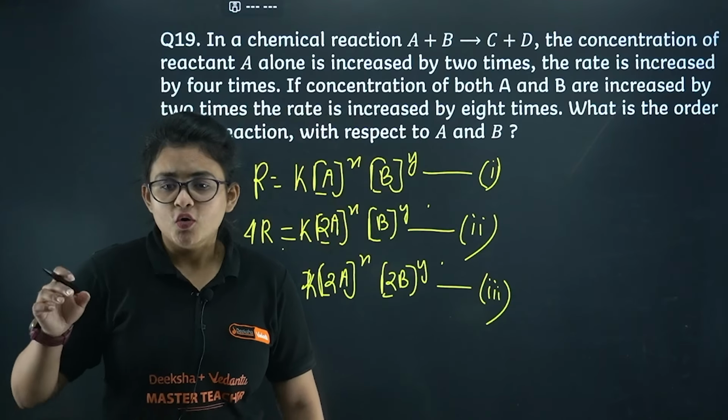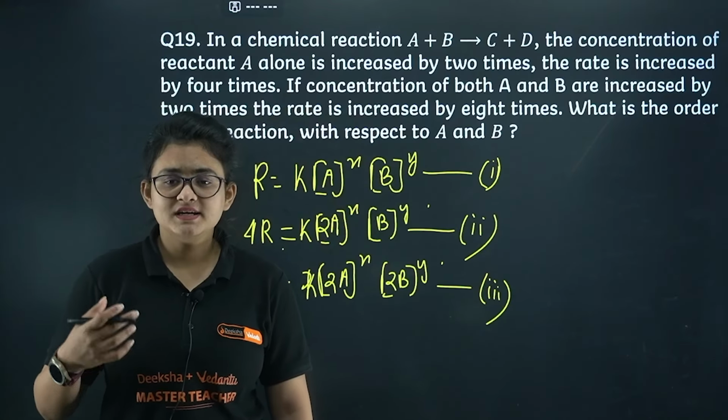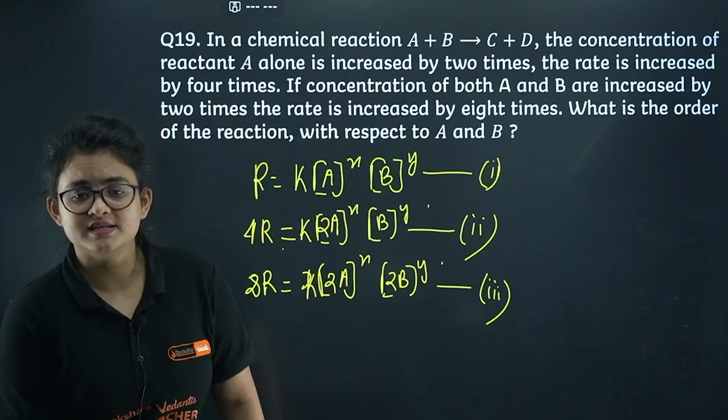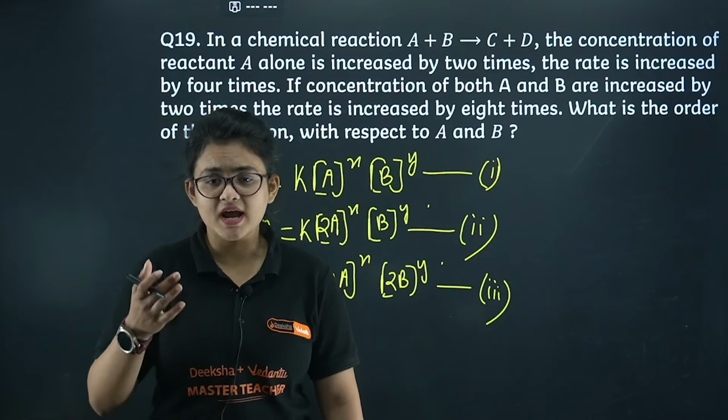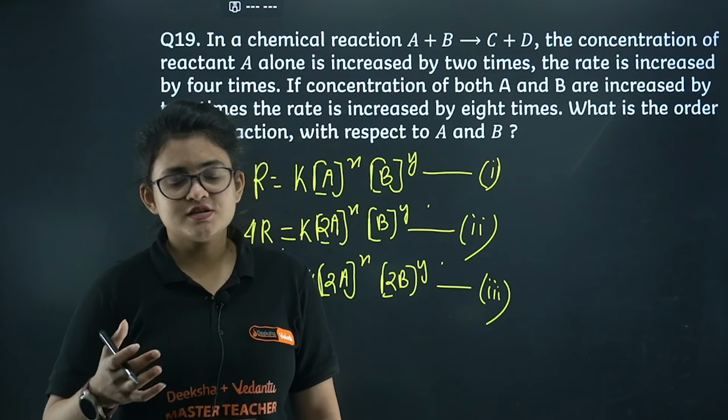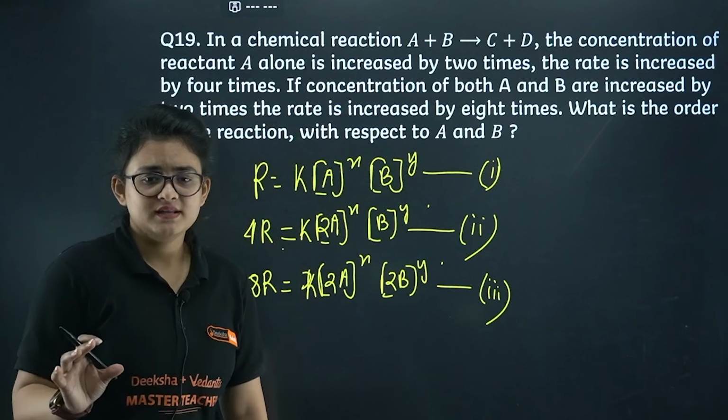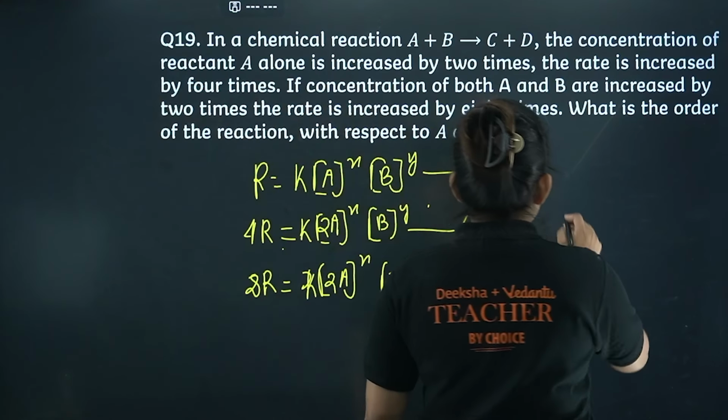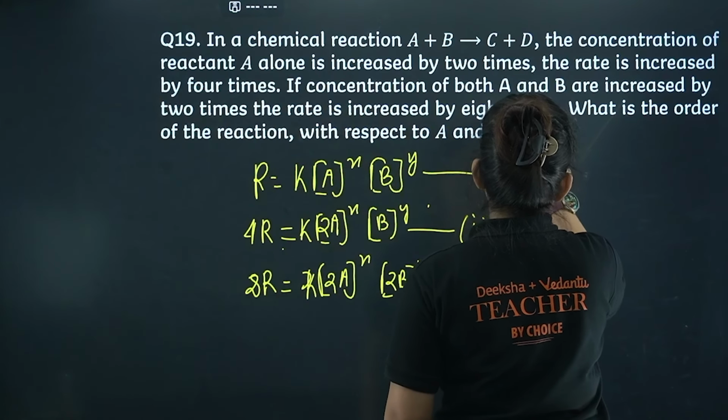Now what do you have to do? We have to divide these equations in such a way so that the similar terms get cancelled out and we can get the values of X and Y, that's it. So let's do 3 divided by 2.